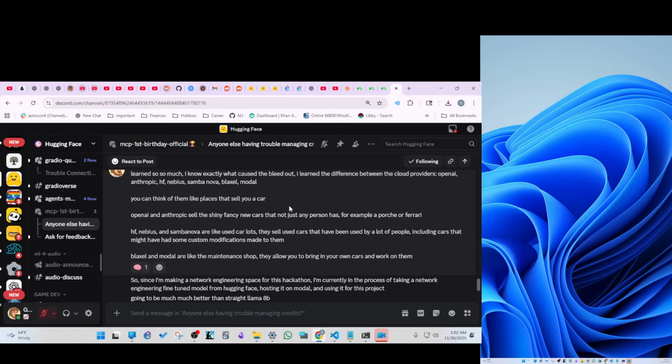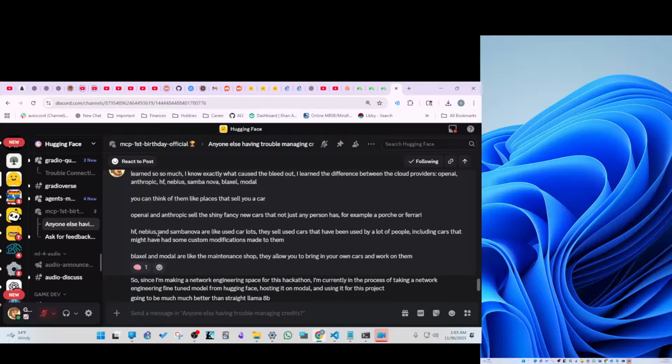If we think of them as places for a car, the first category would be a brand new, luxury, top-of-the-line car lot where they would sell a Porsche or Ferrari. The OpenAI and the Anthropic APIs belong there. They're selling you the latest state-of-the-art models that are not open source. Or even if they are, you can go there to get the latest and the greatest.